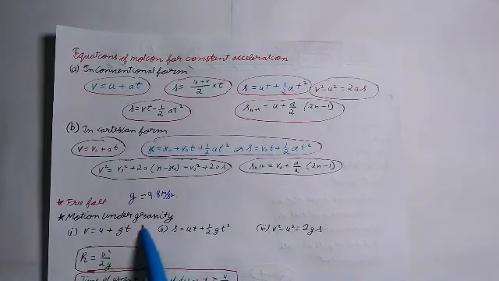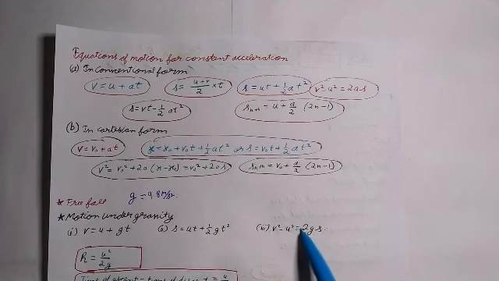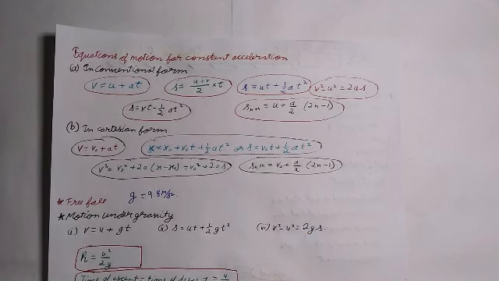Now motion under gravity. For a freely falling body, the following equations of motion hold good. First is v is equal to u plus gt. Second is s is equal to ut plus half gt square. Third is v square minus u square is equal to 2gs. When a body falls freely under the action of gravity, its velocity increases and the value of g is taken positive. When a body is thrown vertically upward, its velocity decreases and the value of g is taken negative.